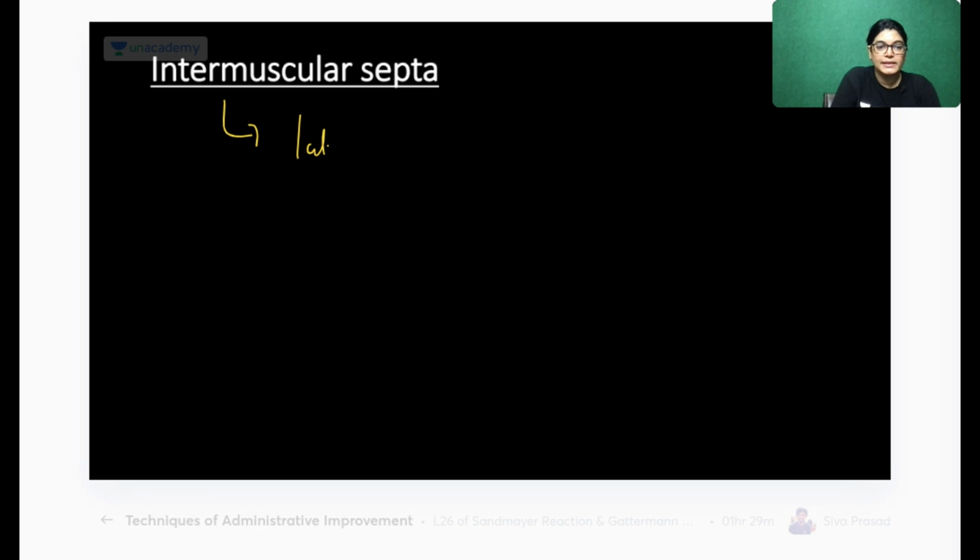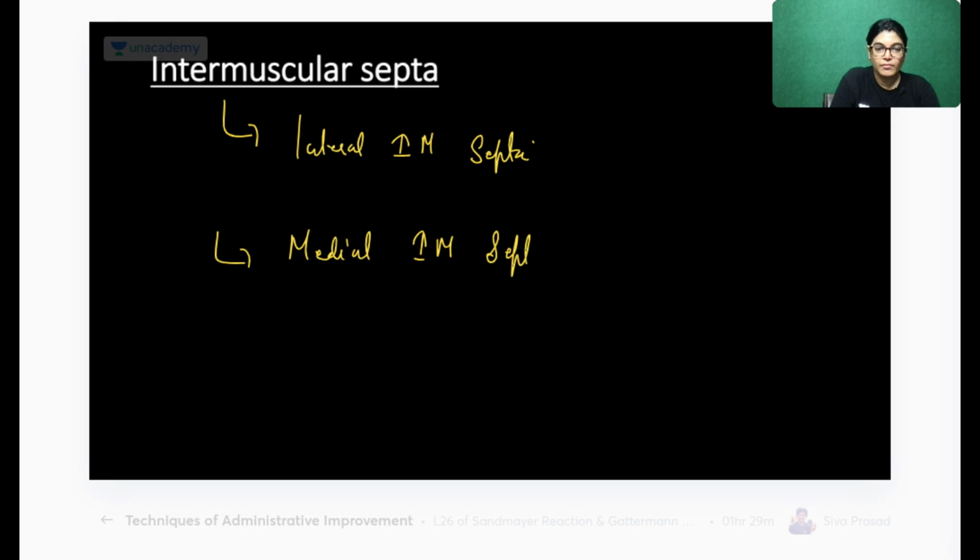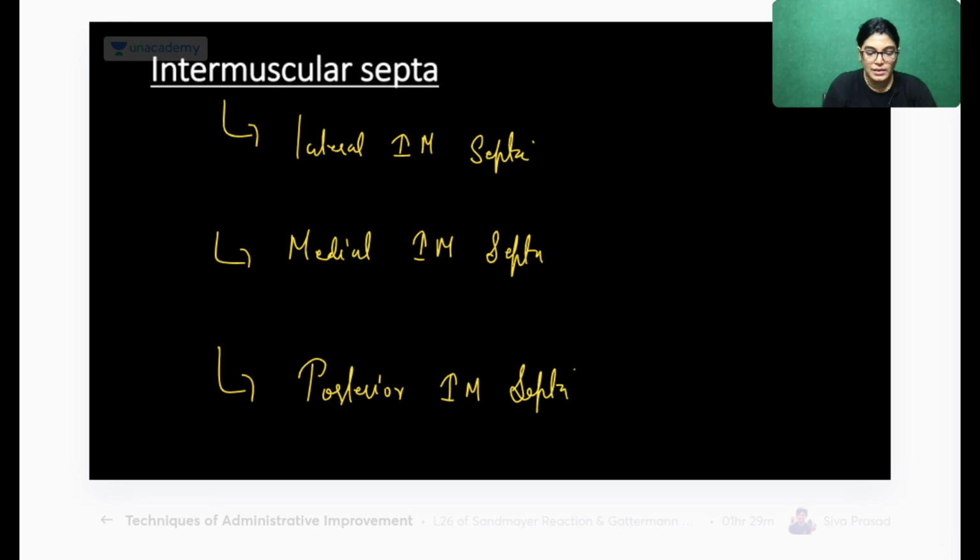One is the lateral intermuscular septum, the other is the medial intermuscular septum, and the other is the posterior intermuscular septum. So we have three septa: lateral, medial, and posterior.